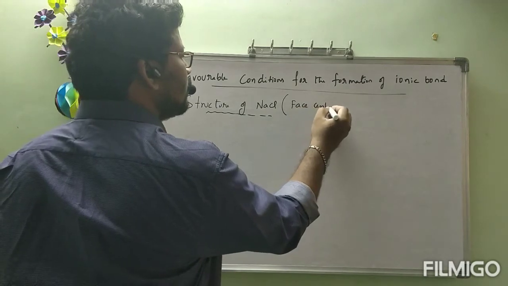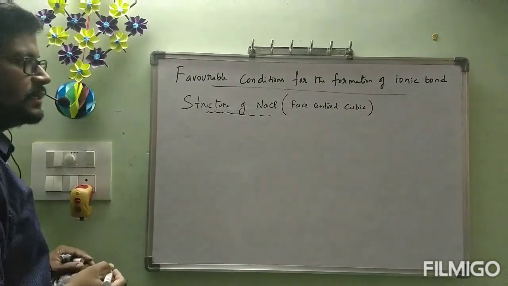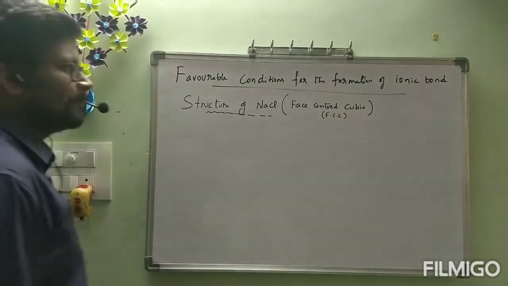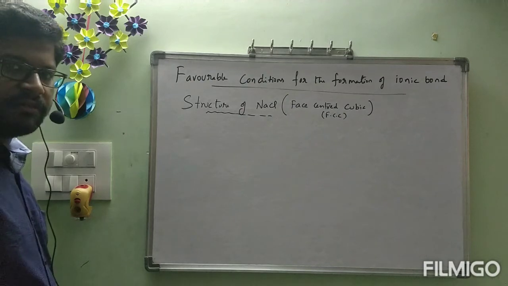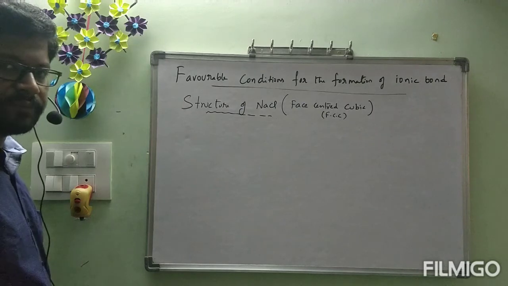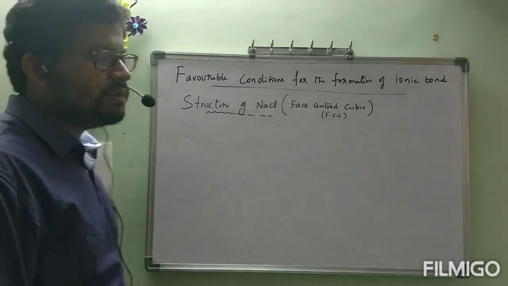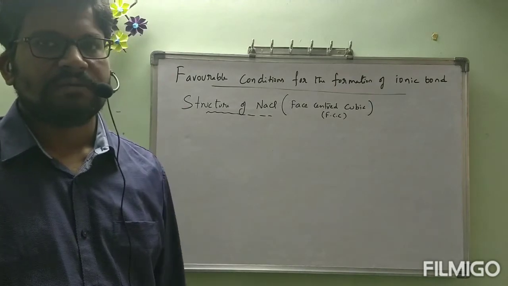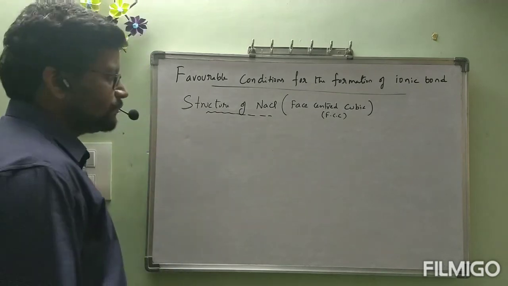Name: face-centered cubic, FCC. In the same way, we will see the structure of cesium chloride. These two structures we will see. After that, two definitions we have. Correctly, by that ionic bond will be completed. So by today's class, we will complete the ionic bond. Next class we will start with covalent bond formation and what are the theories present in covalent bond. Okay, let us see.